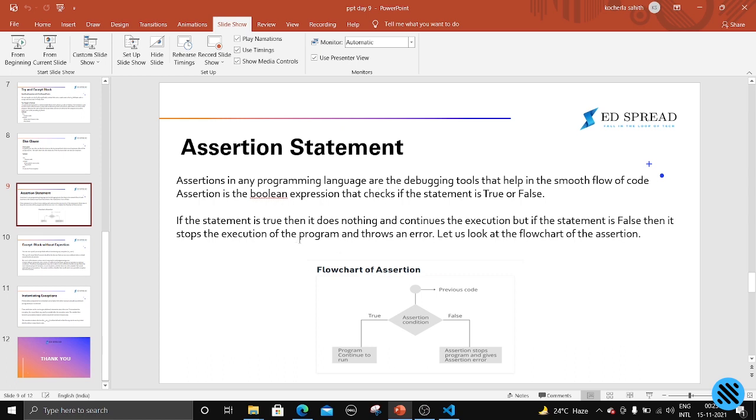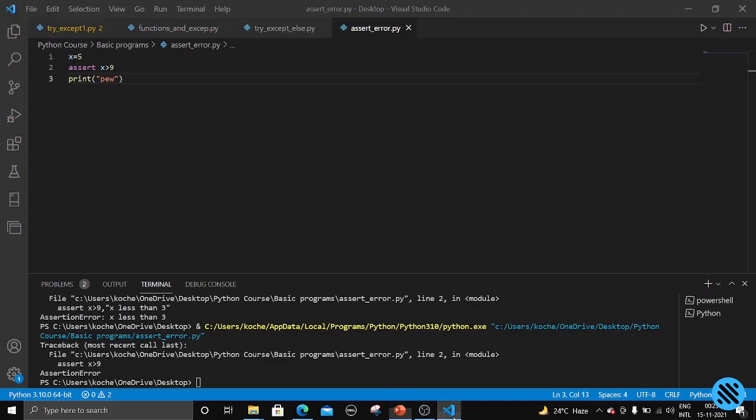If the statement is true, then it does nothing and continues the execution. That is, the statements after the assert line will be executed. But if the statement is false, then it stops the execution of the program and throws an error. So if the condition is true, the program continues to run, and if the condition is false, the assertion stops the program and gives an assertion error. Now let us try to understand with an example.